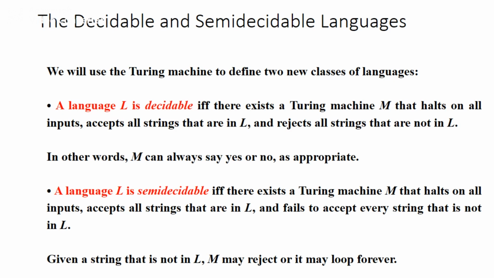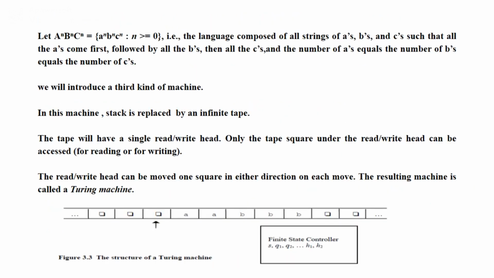Now we'll see how the Turing machine can be designed for a to the power n, b to the power n, c to the power n, and how the machine will look. What does it say? The language is composed of all strings of A's, B's and C's such that all A's come first, followed by all the B's and then all the C's. That is, the number of A's should be equal to the number of B's and the number of C's.